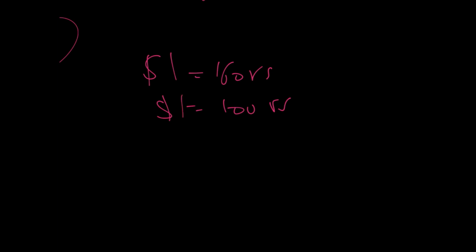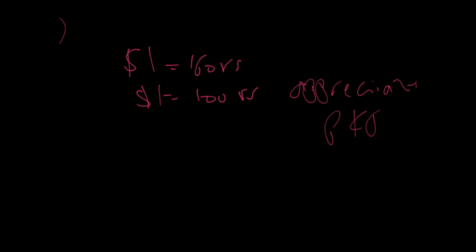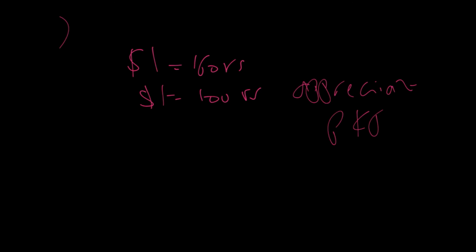But then later on, since the currency appreciated, PKR appreciated, there was an increase in its value, and so because of that, now $1 can only buy goods worth 100 Pakistani rupees in the US.